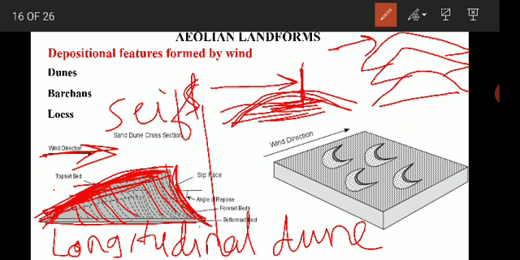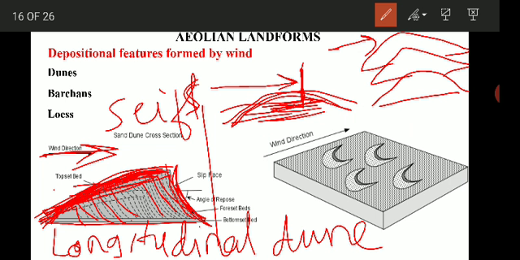Seif is an Arabic word which means sword. They are elongated ridges of sand with their longer axis parallel to the direction of the wind. Such types of deposits are called longitudinal dunes.